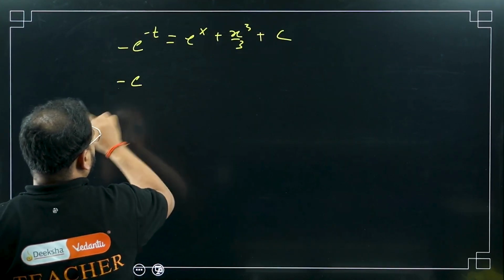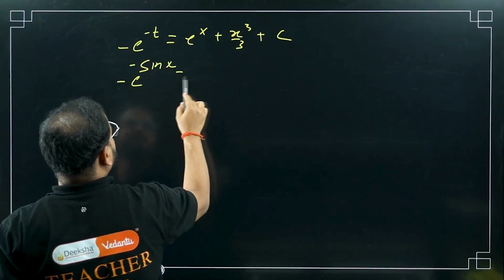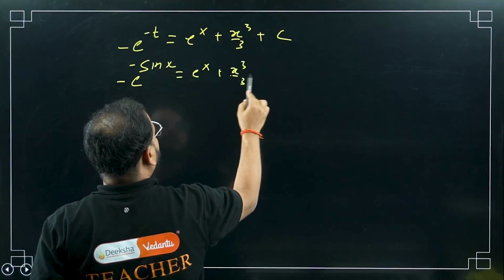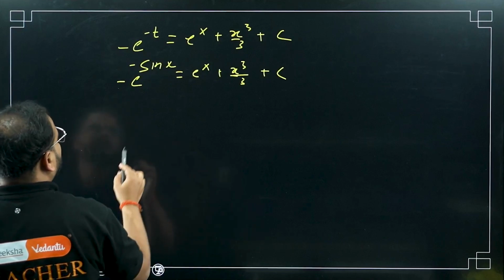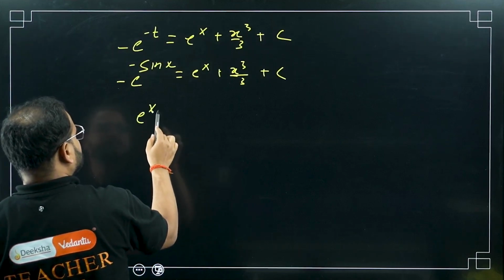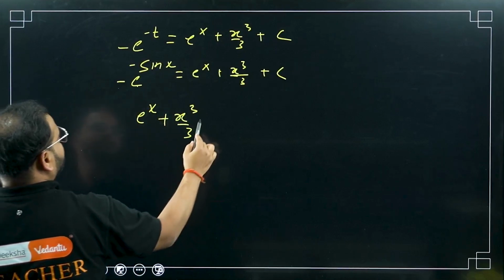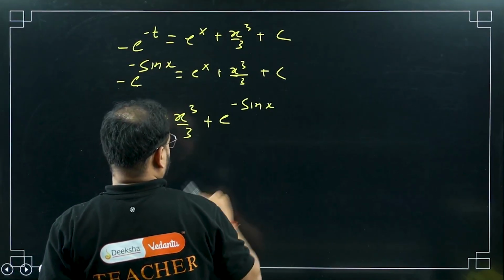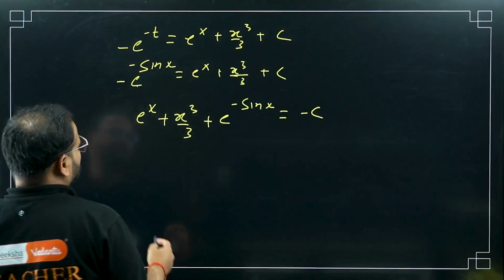So minus e power minus sin y equals e power x plus x cube by 3 plus c. I'll bring everything on one side and the constant on one side. It will become e power x plus x cube by 3, and this will become plus e power minus sin y, equals minus c. Minus c is a constant. I can write another constant for that.